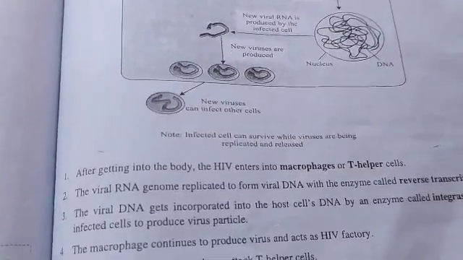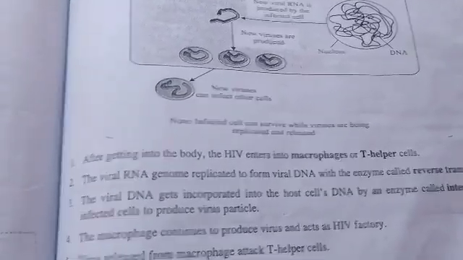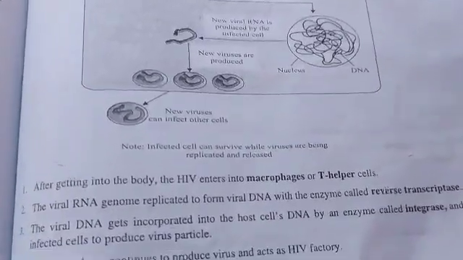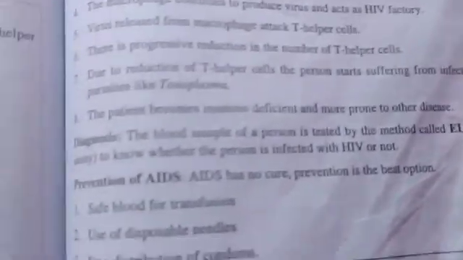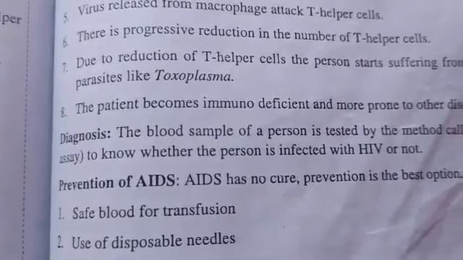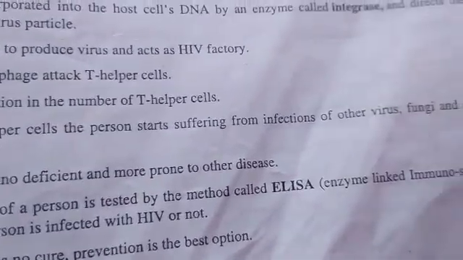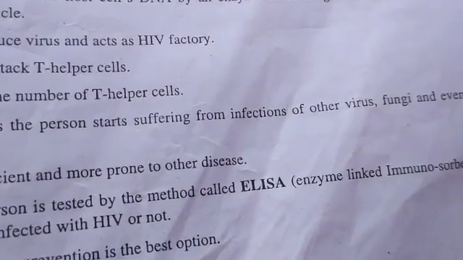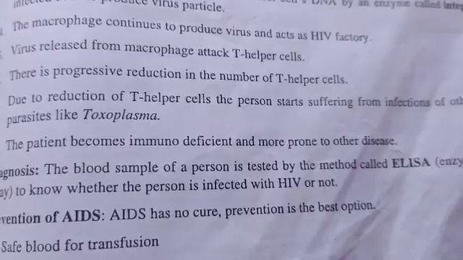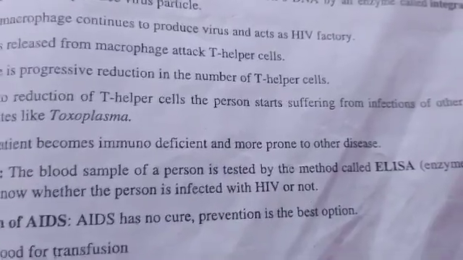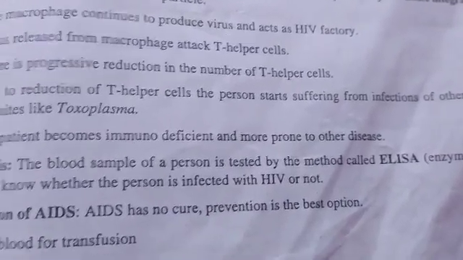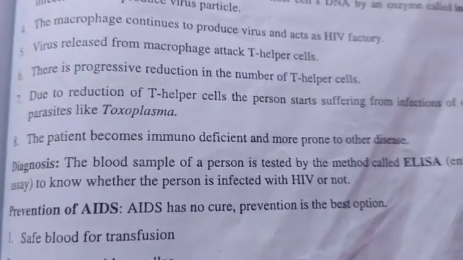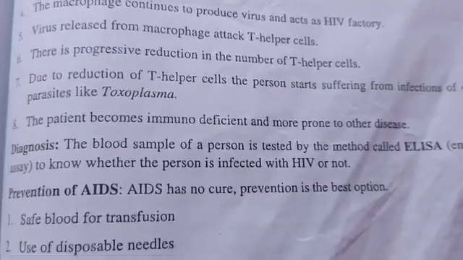And what is the diagnosis? What is the test to detect the AIDS virus? That is ELISA, enzyme linked immunosorbent assay. With the help of blood only, by taking a blood sample, they will test to know whether the person is infected with HIV or not.